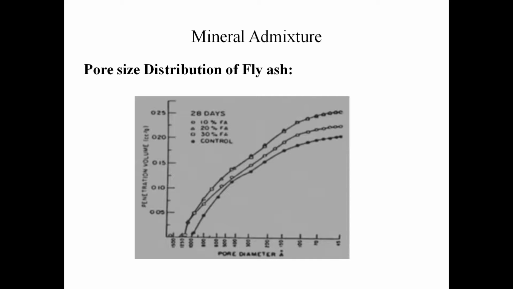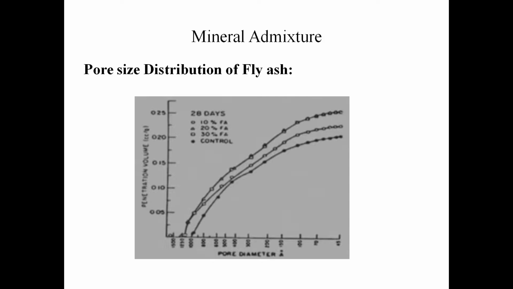In the graph we have a control concrete, 10% fly ash, 20% and 30% fly ash, and the graph is between pore volume and pore diameter. The graph is between the pore penetration volume and pore diameter. At 28 days strength, we have a control concrete, 10% fly ash, 20 and 30% fly ash.